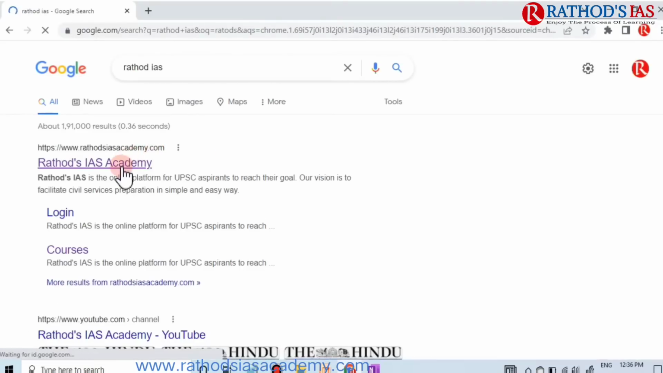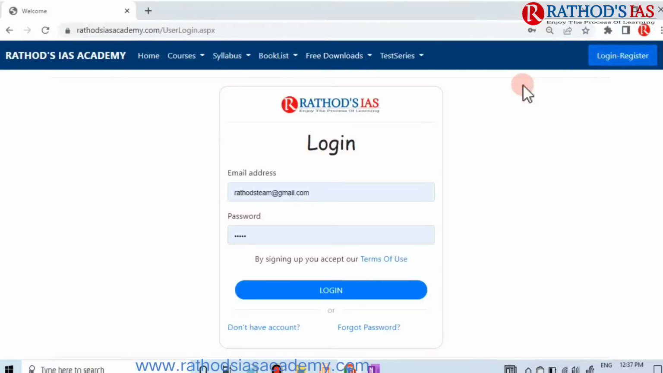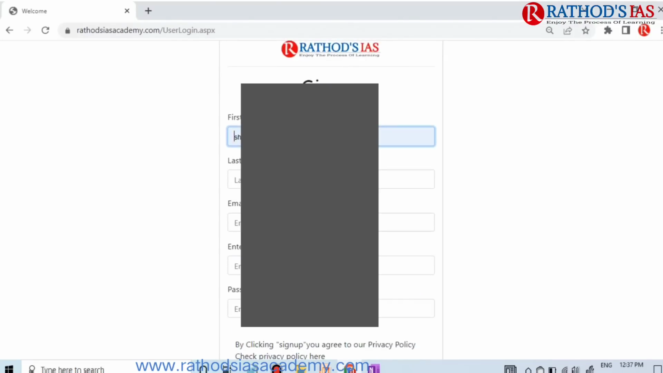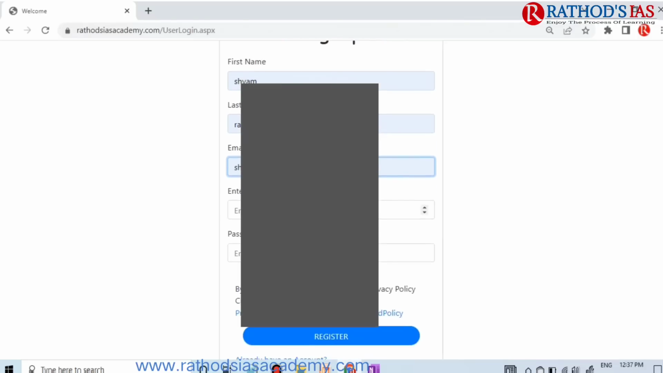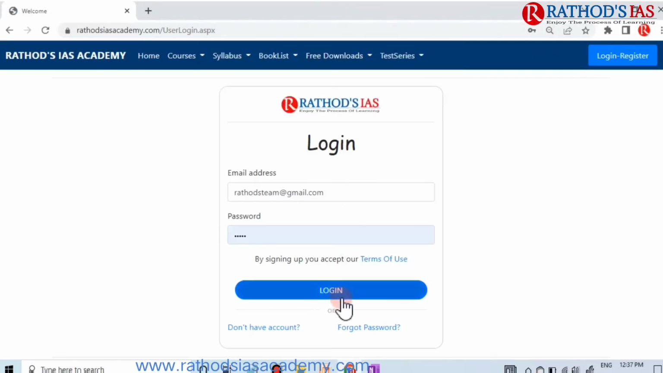Go to Google and type Rathod's IAS. Then you can see our website, Rathod Science Academy. There you have to click on login or register in the blue color. If you have not registered yet, click on "do not have account" and fill in the details: your name, email ID, mobile number and password, and finally click on the register button. Once your details are filled, registration will be successful, and click on OK. Come back, click again on login and register, and log in now.